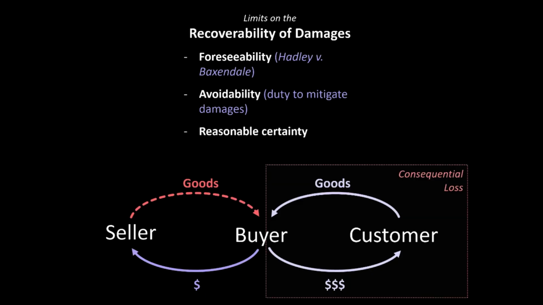So to the extent the common law supplements the UCC, these principles may potentially apply to limit the recovery of all types of damages that the buyer may suffer as a result of the seller's breach. But as we said, where these limitations tend to have their most pronounced effect is on the ability of the non-breaching buyer to recover consequential damages for lost profits resulting from the seller's breach.